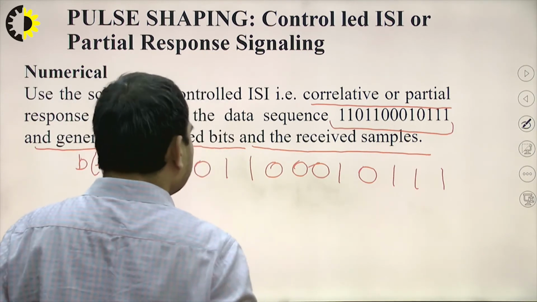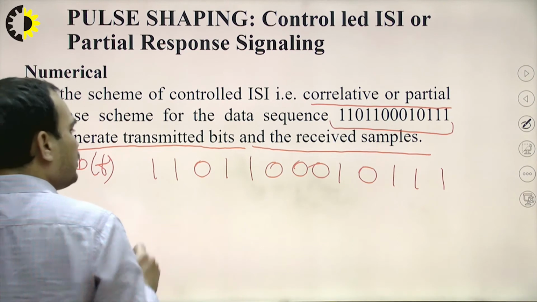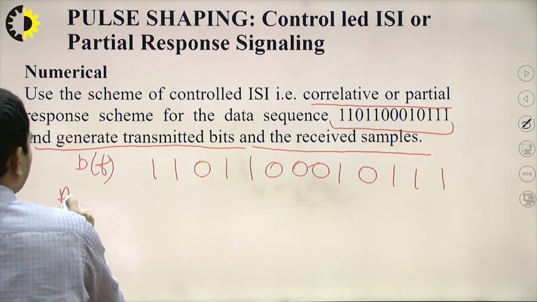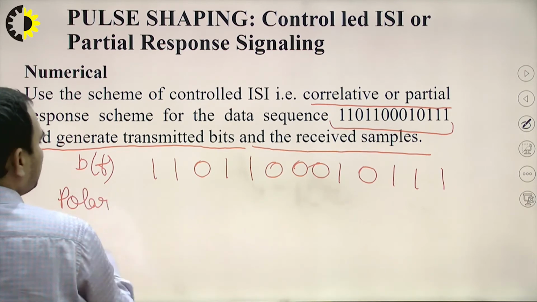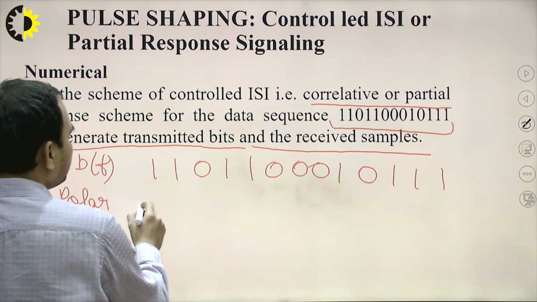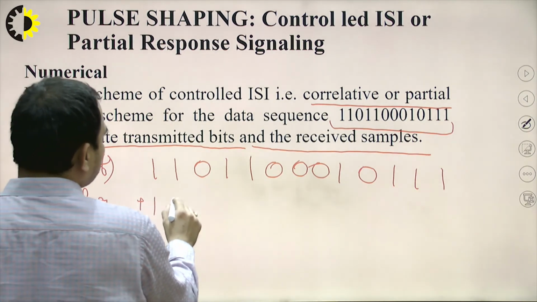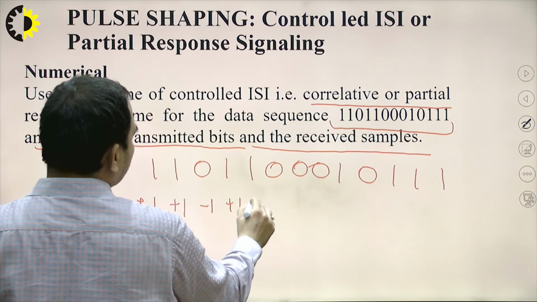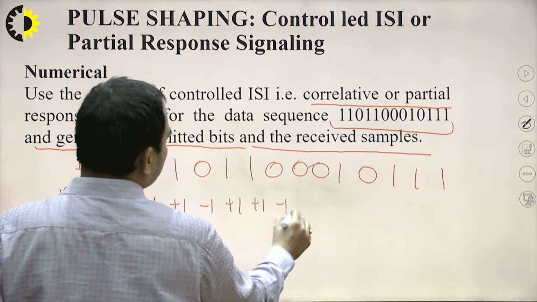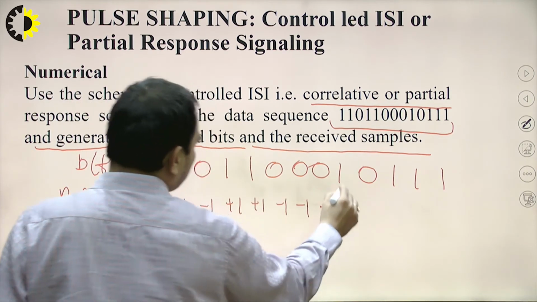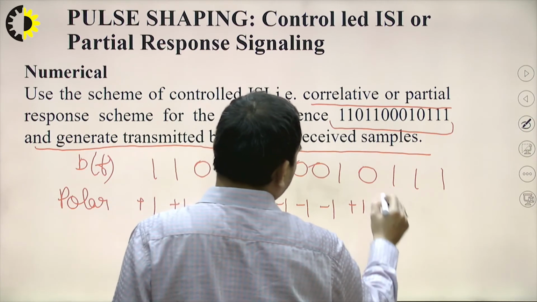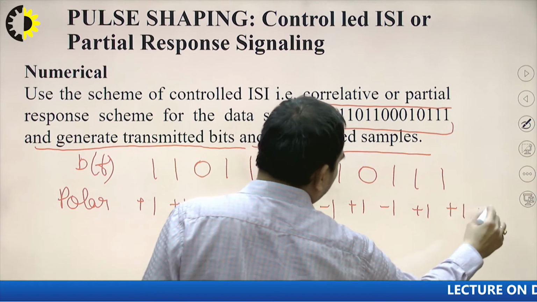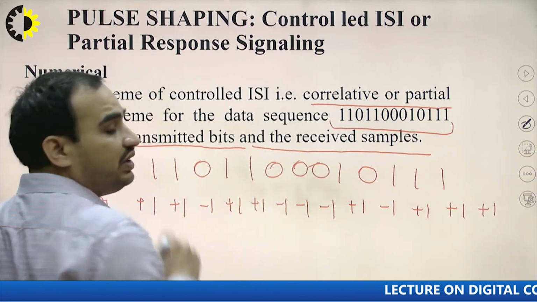Now for this data sequence we have to convert into the polar format. First step is to represent in polar. So 1 is represented by plus 1, 1 by plus 1, 0 by minus 1, 1 by plus 1, 1 by plus 1, then 0 minus 1, minus 1, minus 1, then 1 by plus 1, then 0 by minus 1, then plus 1, plus 1 and plus 1. So this is the representation in the polar format.